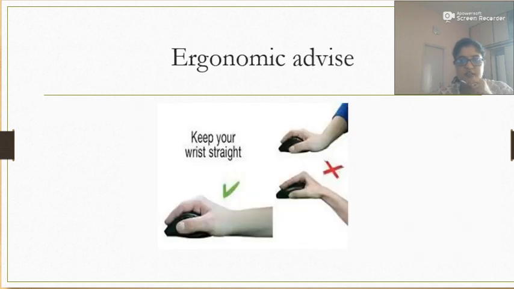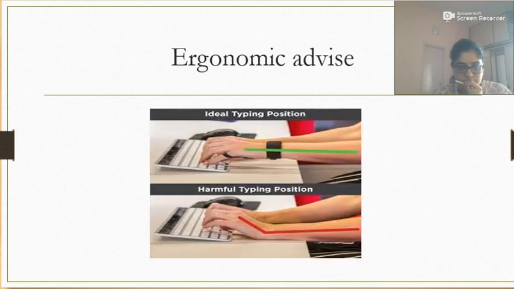Ergonomic advice is very important here. You can see the patient is holding the mouse correctly in the left hand side picture, and in the picture on the right hand side he is holding the mouse where the wrist is deviated and angulated, so that is the wrong position. Using the mouse correctly has to be taught if the patient is a computer worker. This is the ideal position for using the keyboard, as shown in the picture. Again, the angulation of the wrist is very important.